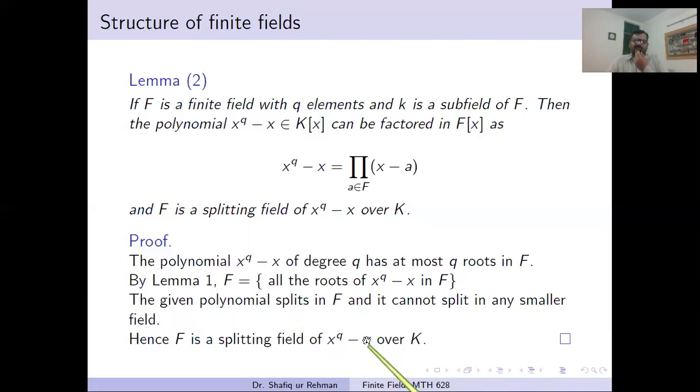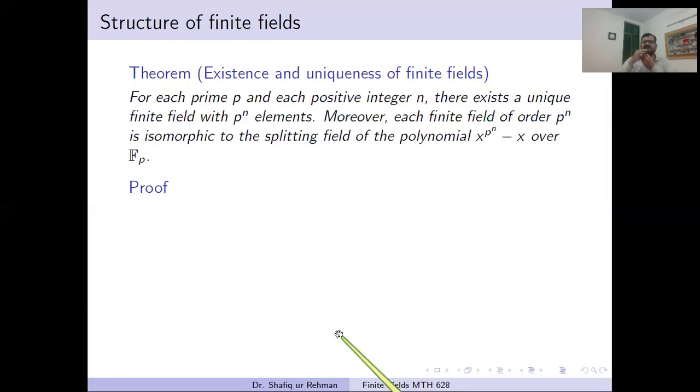So what is the finite field? It is the set of all roots of this polynomial taken over Fq, and this set becomes a field, so we can say that it is a splitting field of this polynomial.